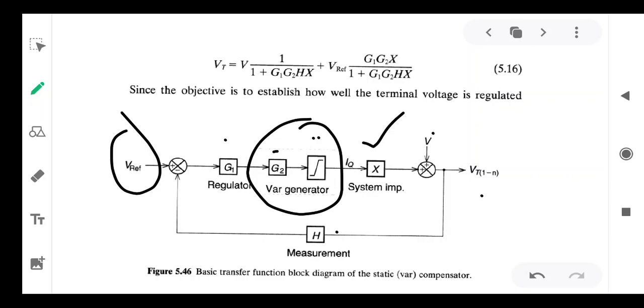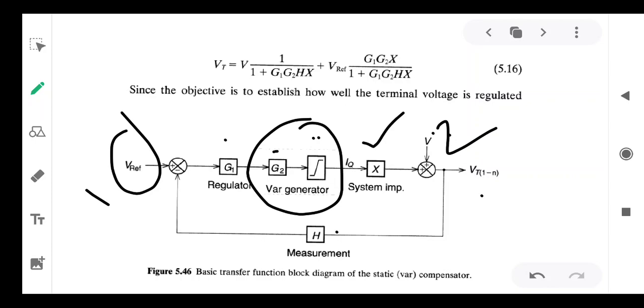So when G1 and G2 are cascaded, the total transfer function of the regulator including var generator is G1 G2, the product of G1 and G2. And with system reactance, the forward loop transfer function model is G1 G2 X, and feedback is H. So by applying superposition for V reference as well as V, there are two inputs, input 1 and this is 2.